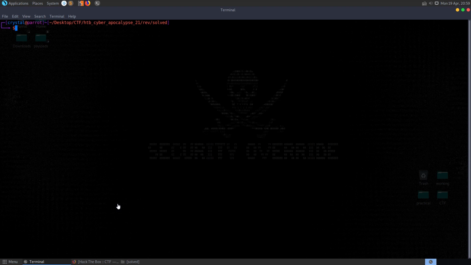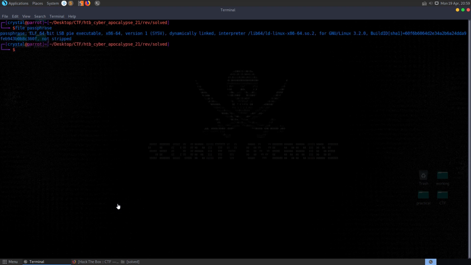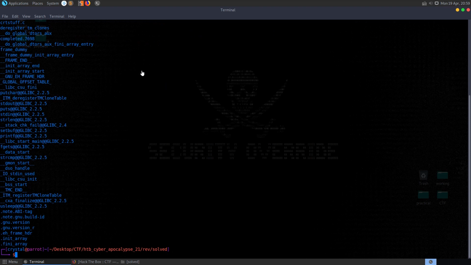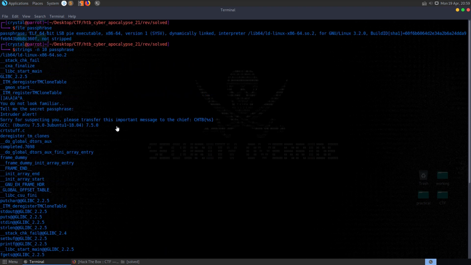So we've got the file, so let's go and have a look at that. File passphrase, it's a 64-bit LSB PIE executable, it's not stripped. So we might want to have a look at the strings first of all, see if there's any passwords or anything for us. It is called passphrase after all. I don't see any passwords sticking out, but we can get an idea what the program functionality is. You can see here it's asking for a passphrase, we have an intruder alert, and eventually if we get the passphrase right, presumably it'll print out this flag.